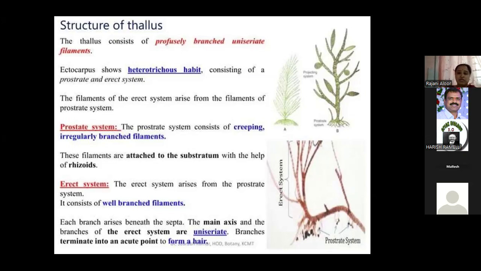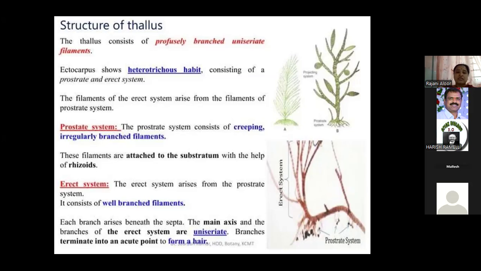Coming to the second system, called the erect system. This one is the erect. The erect system arises from the prostrate system. It always arises from the prostrate system. It consists of a well-branched filamentous body. See, here in the erect system, many branches are there. Each and every branch arises beneath the septa.